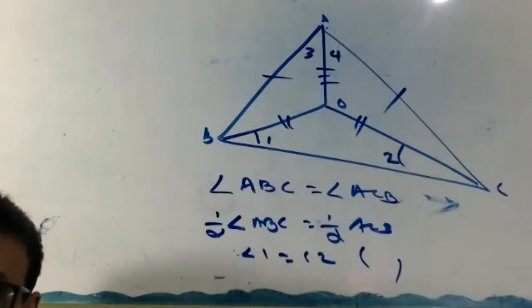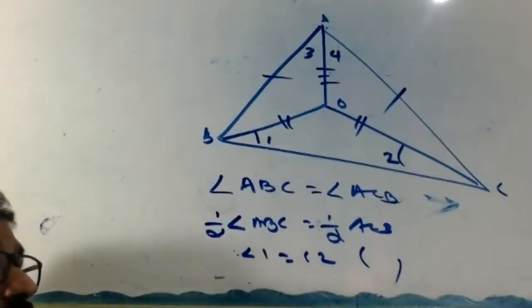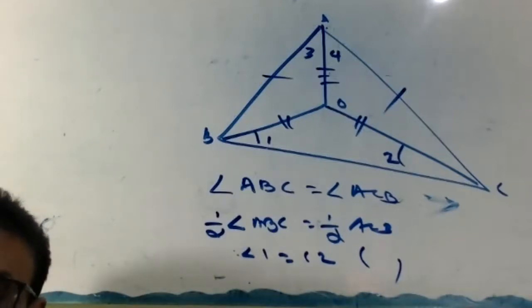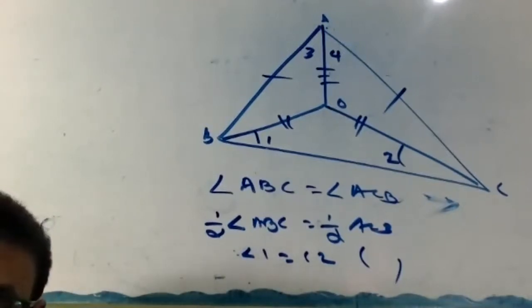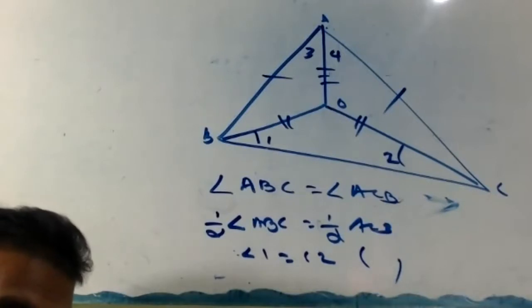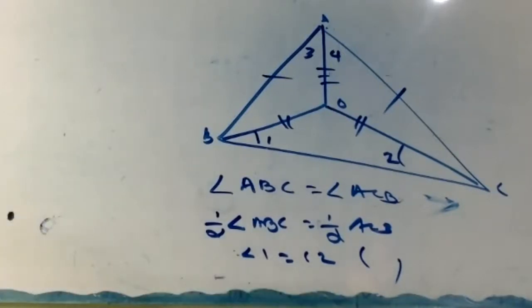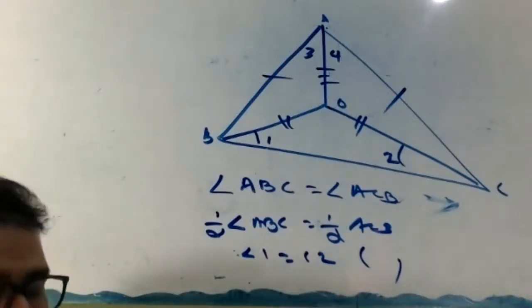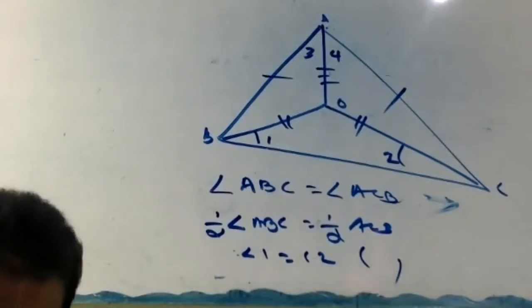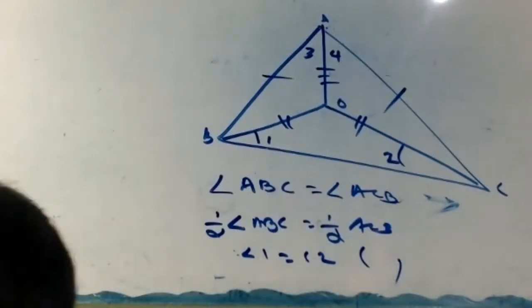Therefore, triangle ABO congruent to triangle ACO, SSS congruency. Hence angle 3 equal to angle 4, CPCT. That means OA is the bisector. Check both the first part and second part and tell me.